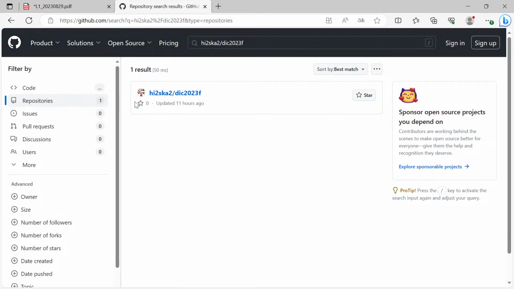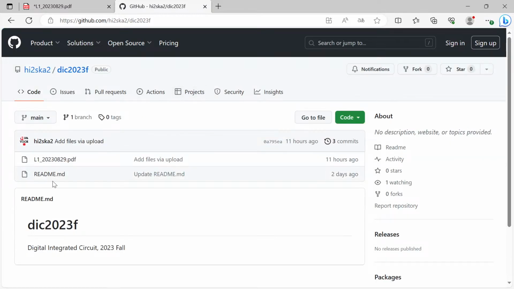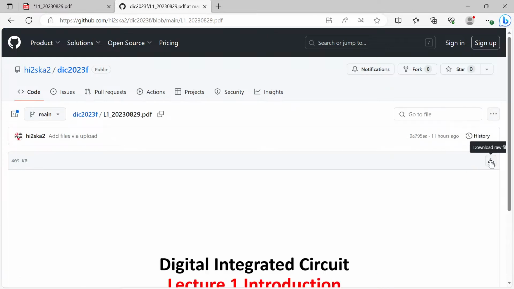Hopefully you have my repository, and currently we have only the readme.md file and the first PDF file for lecture 1, but every day I will upload my PDF file so you can download it. What I have done in this slide is just click this PDF file and you can download it. So I think you can also follow the same procedure.